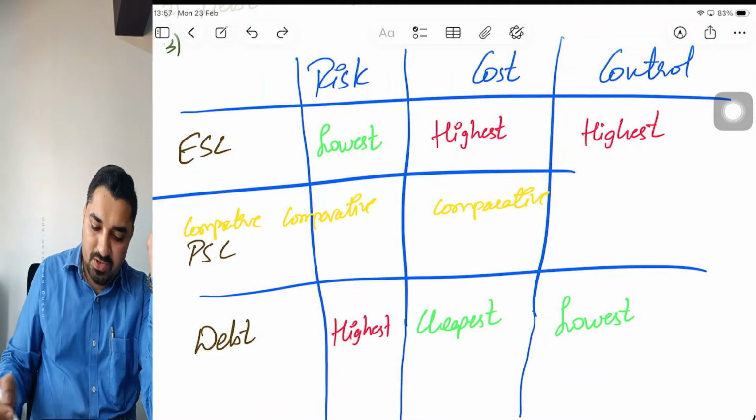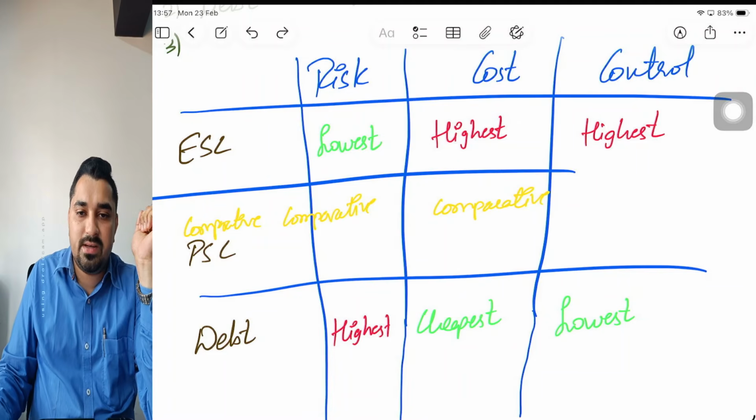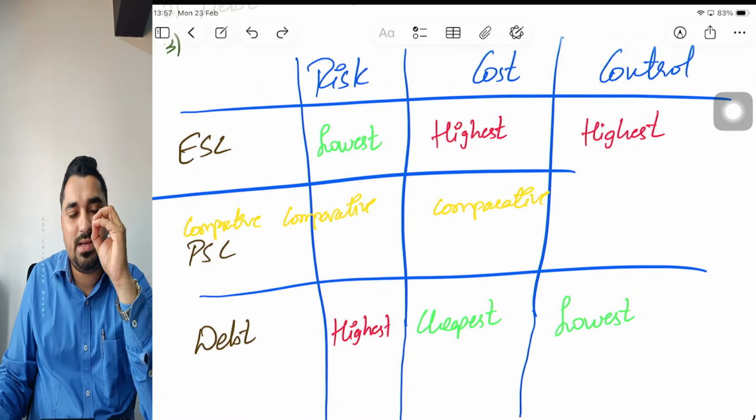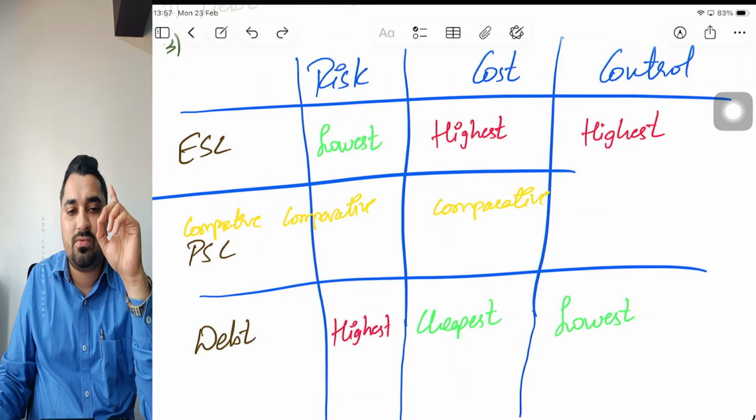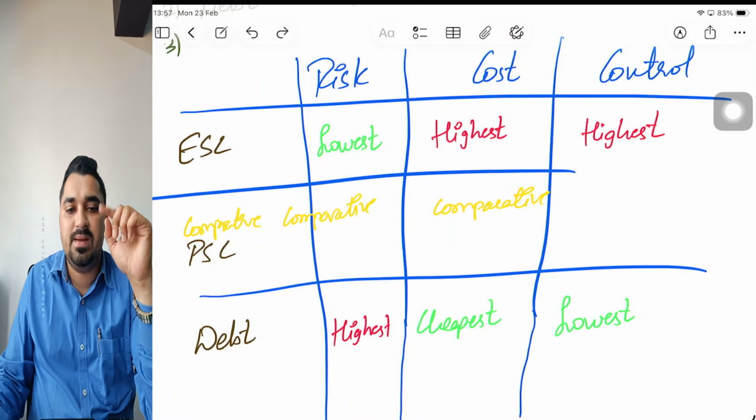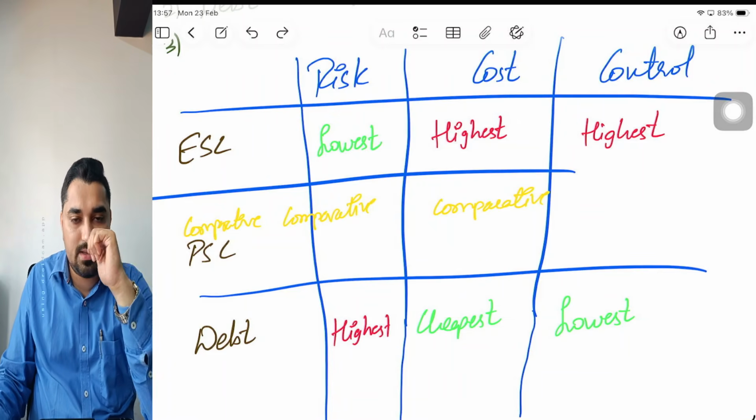Coming to cost. Cost wise, which is a good source of finance. If you see cost wise, debt is always cheaper than equity. Why? Because of one reason, that is called tax shield impact. I'll just explain what is tax shield impact in this video only.